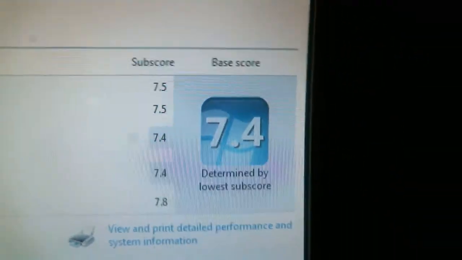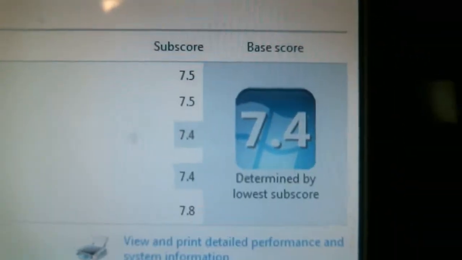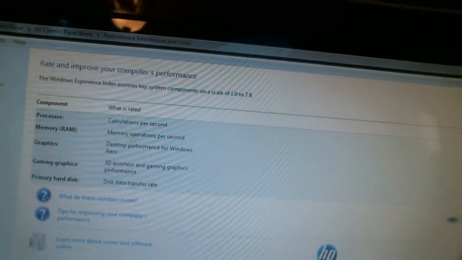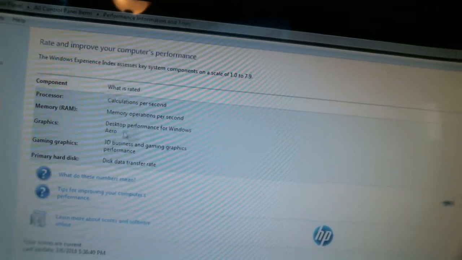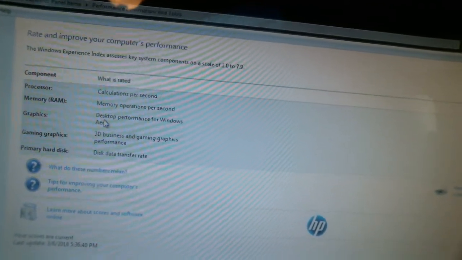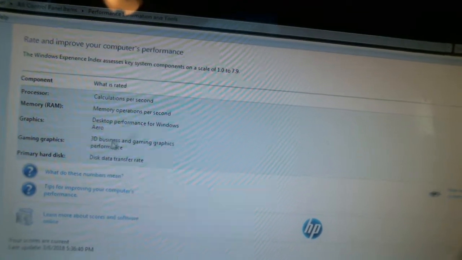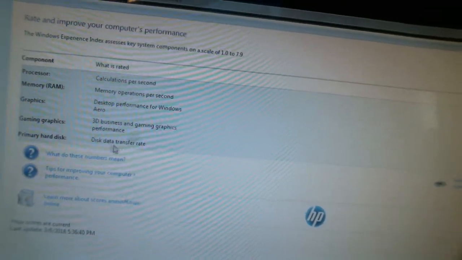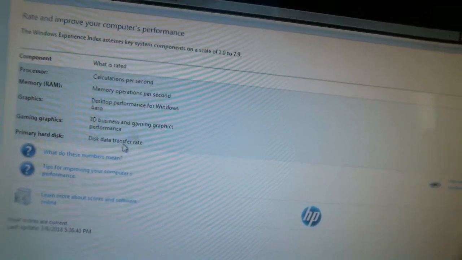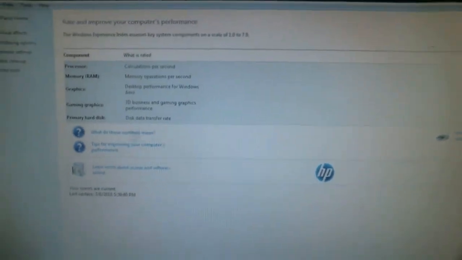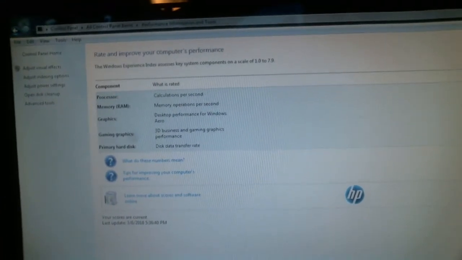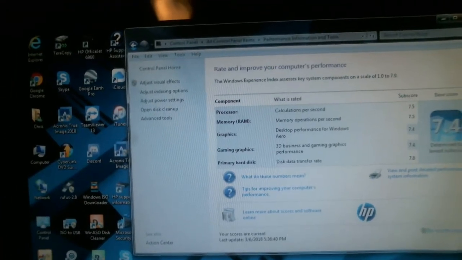It is now 7.4. The calculations per second 7.5. Memory operations per second 7.5. That stayed. Desktop Aero 7.4. Yeah, it stayed. Data transfer rate, it moved to 7.8. But it's going to go on a lower score, which is 7.4. I did not think it would jump that high.